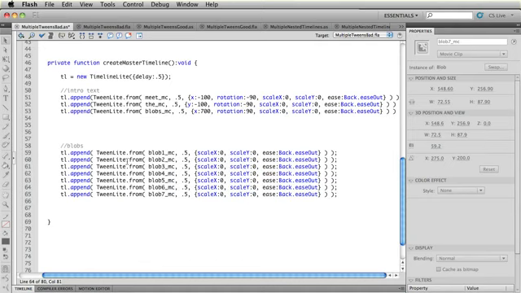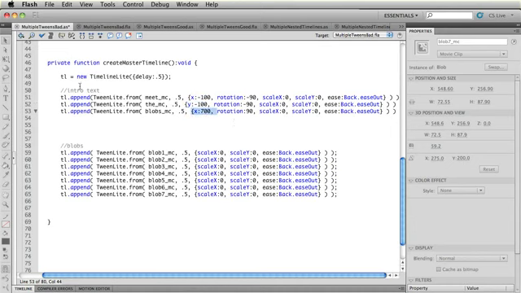So using appendMultiple, we're going to be able to put all 7 tweens into the timeline at once, and they're all going to share the same target values. It's going to be awesome. Now for the intro text, each tween is unique, meaning that we're tweening different properties. We're still going to be using appendMultiple, but we're going to be using it in a slightly different way.